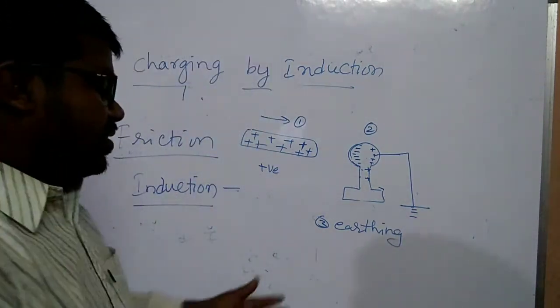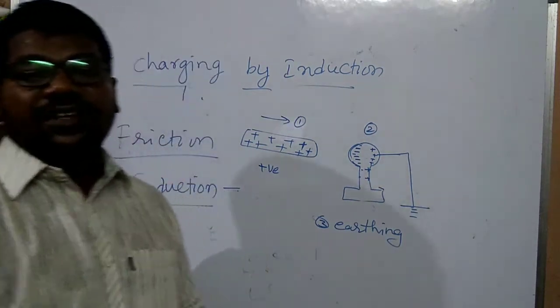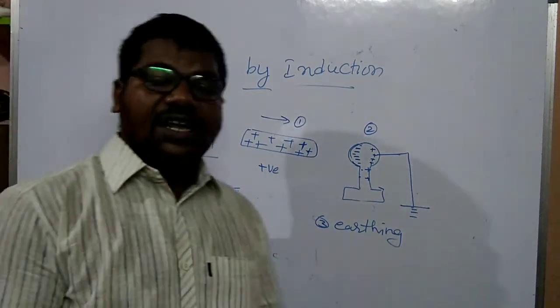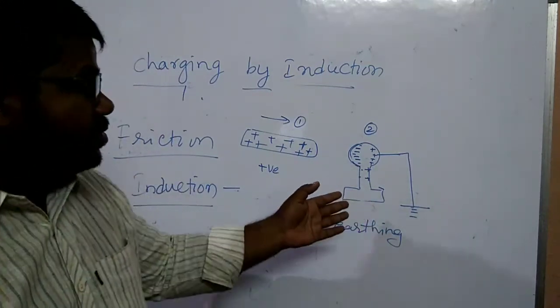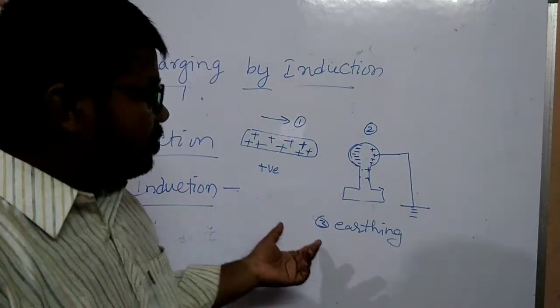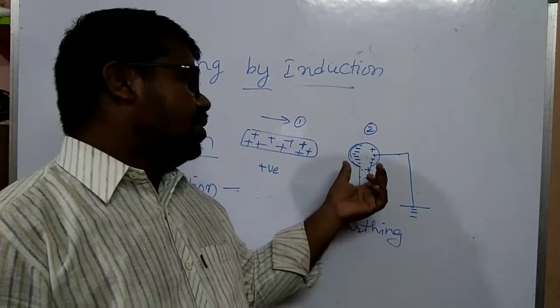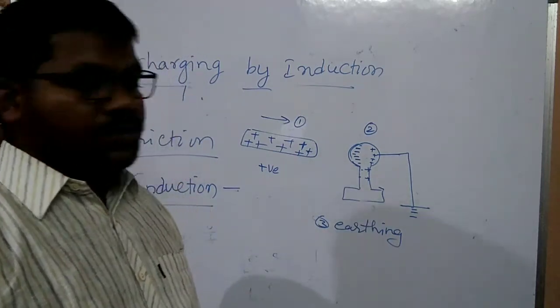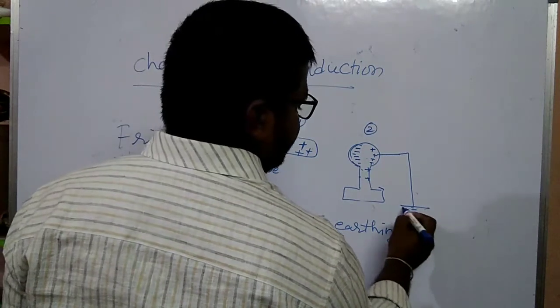Earthing is a process in which the excess electrons or excess charged particles move from the body to the earth. What is earthing, my children? Earthing is a process in which the charges pass from higher concentration to lower concentration. This is the symbol.